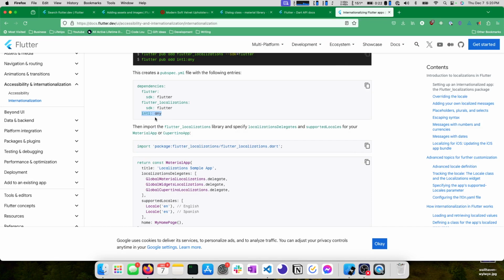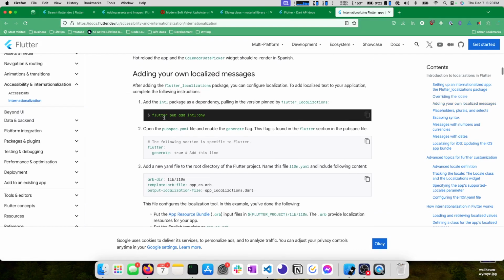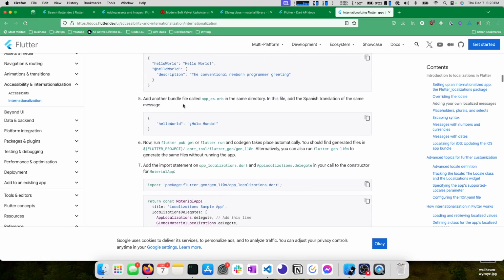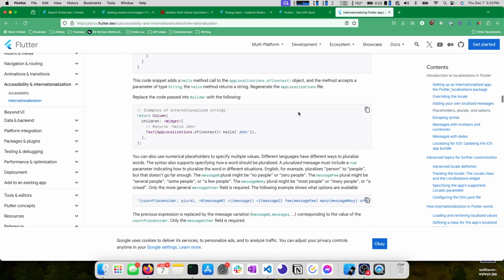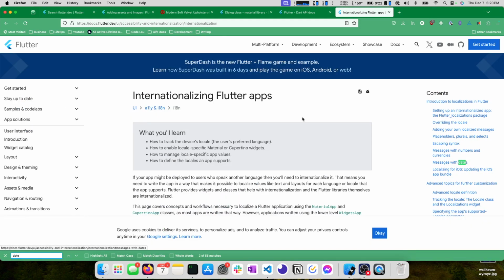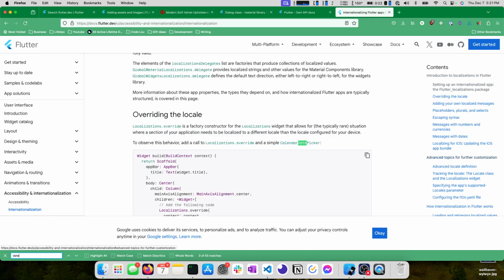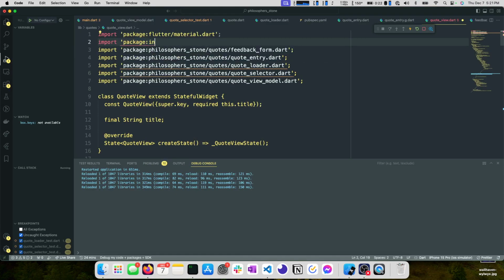Okay, so now that we're here, Flutter localizations, add your own localized messages. Okay. I really don't care about generated stuff, and I really just want an example of date time messages with dates. Okay, let's just explore and see if we can figure it out then. So we know it's a package called intl/intl.dart. That should be a good starting place at least.